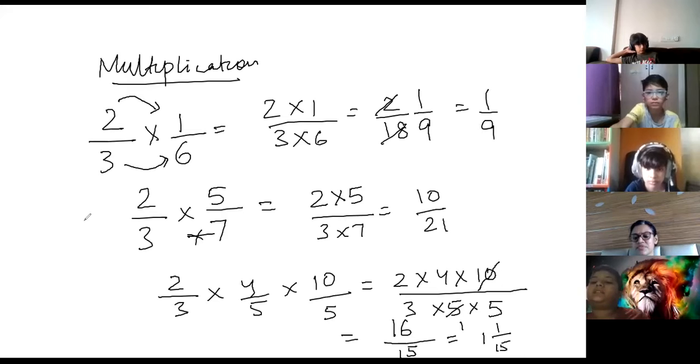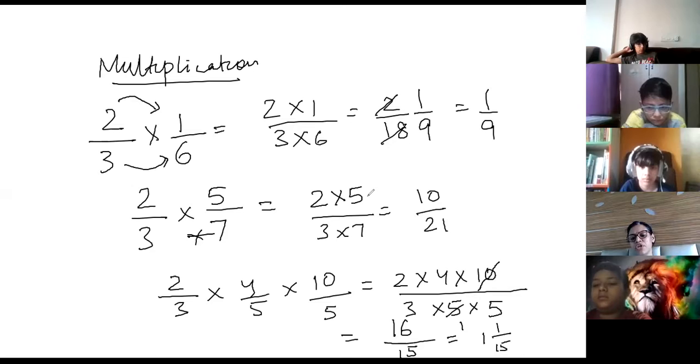Ma'am, in the second one, 2 by 5 into... 5 into 2 is 10 and 3 into 7 is 21. Simple. Numerator into numerator and denominator into denominator. That's all. Okay. And after that, you can check the lowest form.